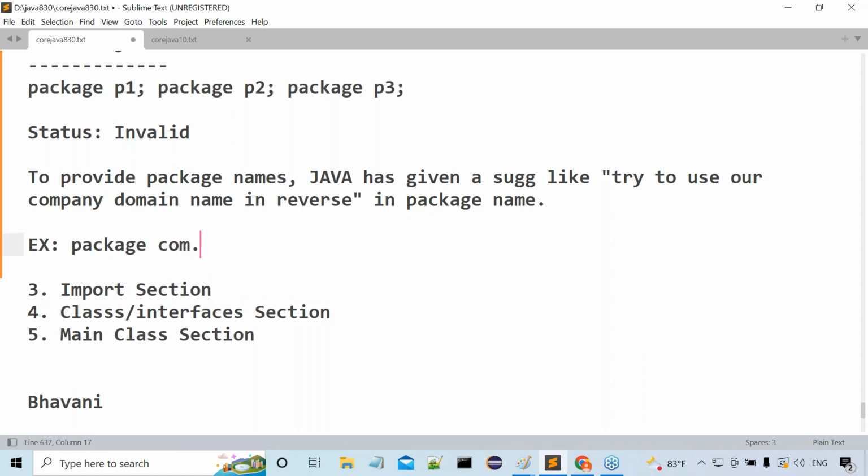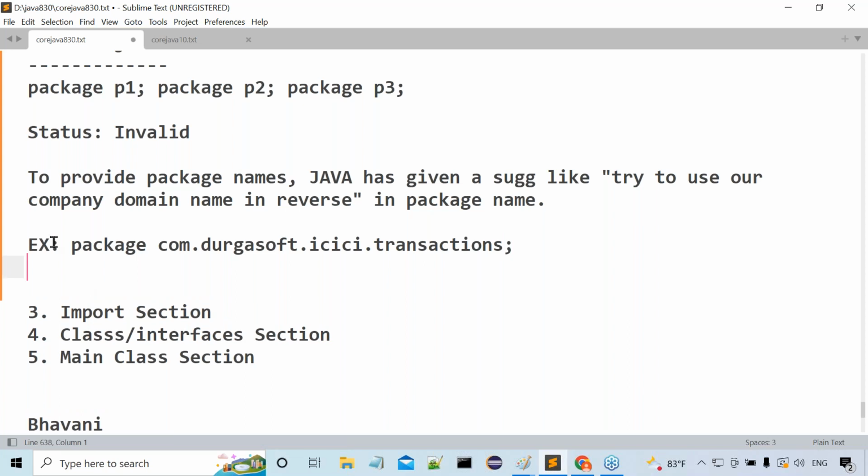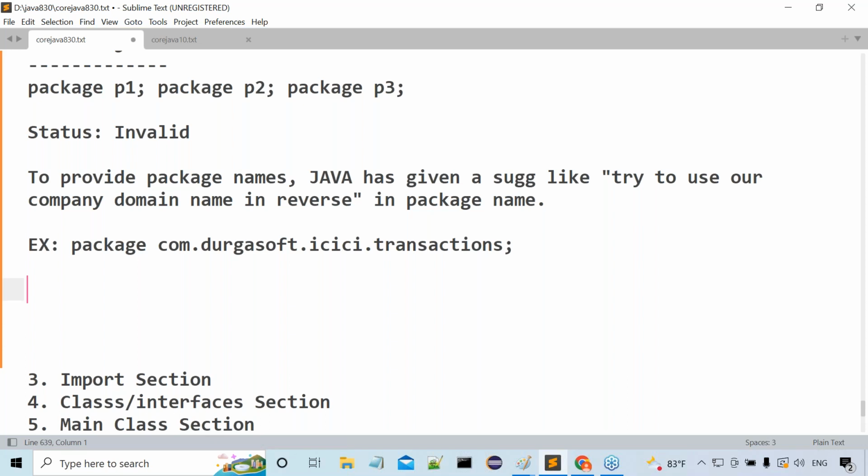package com.durgasoft.icici.transactions; Right, sir. Observe carefully. Before this, I am telling you clearly. Now tell me, forget about it. What is the meaning of this particular one? I'll give clarity. Now try to understand it.